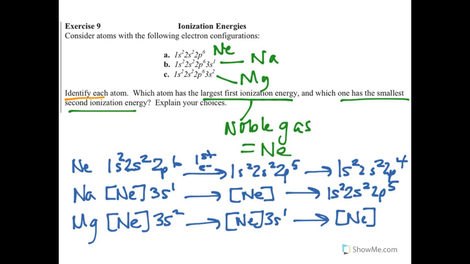And so again, if I'm thinking about those energy changes, which is going to have the smallest second ionization energy, this is really quite favorable. So this is going to be quite small to remove an electron and get it down to neon. But this is going to be really big. Let's see, we'll use this gray. This is going to be really big here for sodium, that second ionization energy, because it's removing it from a configuration that is like neon. We would also have a pretty small change here, except we'd have a pretty big force of attraction from the nucleus in this case.